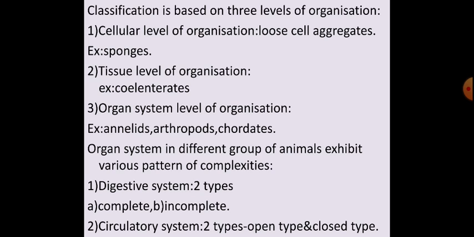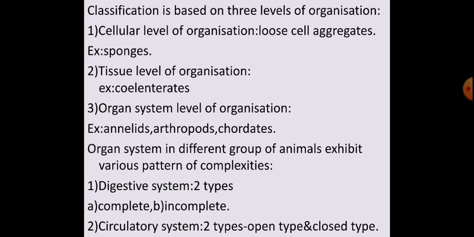This is possible in phylum Platyhelminthes, worms. Okay, that is possible. So that is called an incomplete digestive system. Next one, circulatory system. Circulatory system, again there are two types: open type circulatory system and closed type.